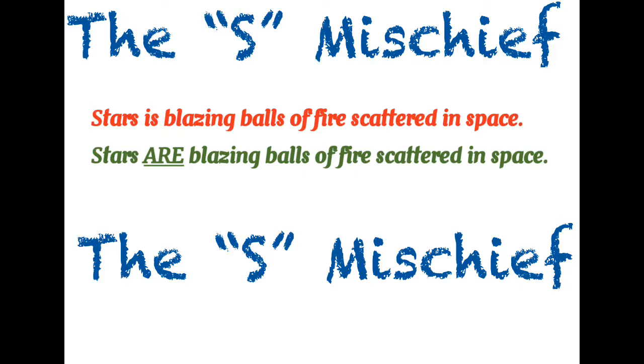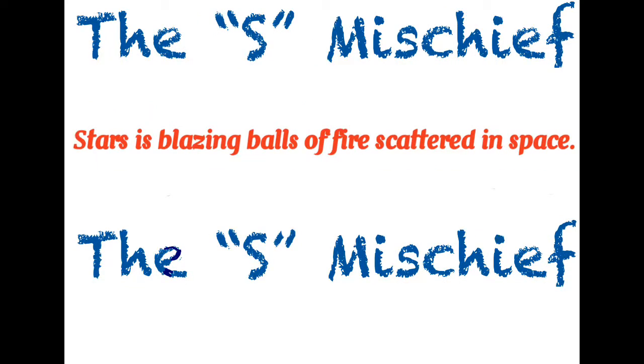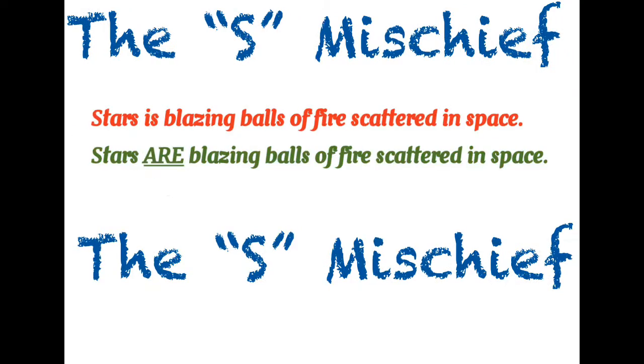Now the first sentence was, stars is blazing balls of fire scattered in space. Stars is does not make any sense. Stars is a plural noun. Being a plural, it must have taken plural verb, but this is not the case. It was incorrect. So the correct sentence is, stars are. Now this is correct. Stars are blazing balls of fire scattered in space. You must have judged it. It was a very easy sentence. Now look at the next sentence.